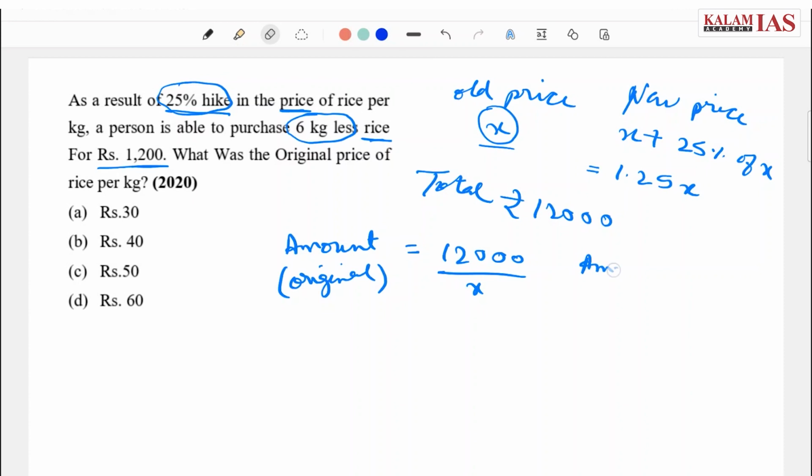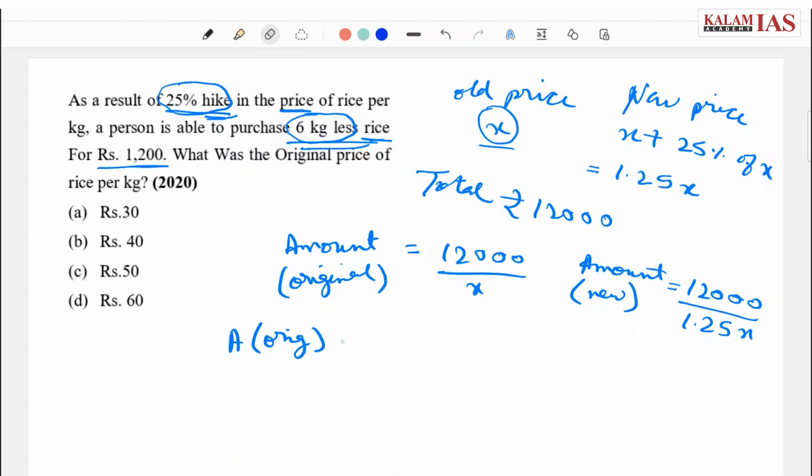Now the amount the person can buy with the new price is the total budget divided by the new price, that is 1.25x, and in the question it is said he has to buy 6 kg less rice because of the hike in the price. So let's subtract: amount original minus amount new, which is equal to 6.